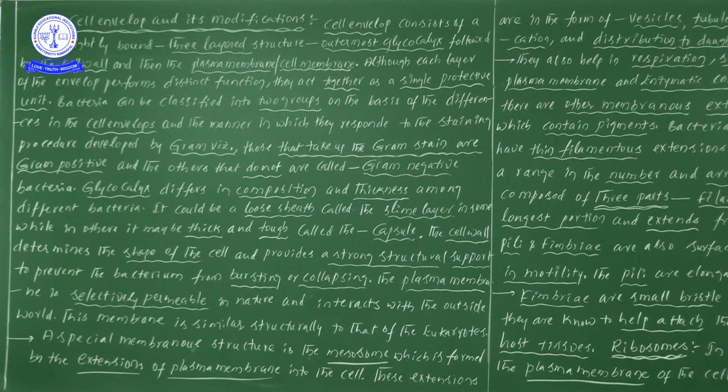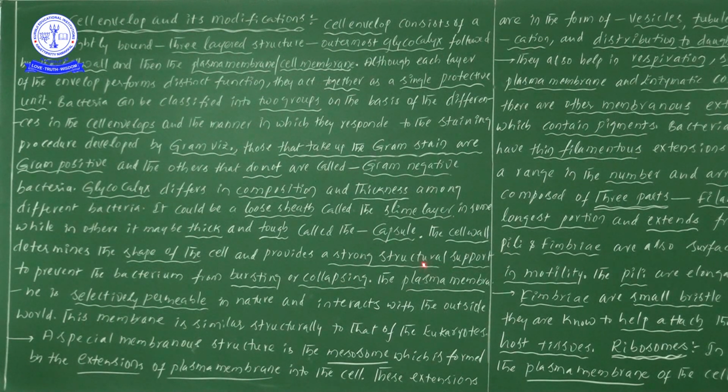Two important things are there. The bacterial cell wall determines the shape of the bacterial cell, and it also provides strong structural support.